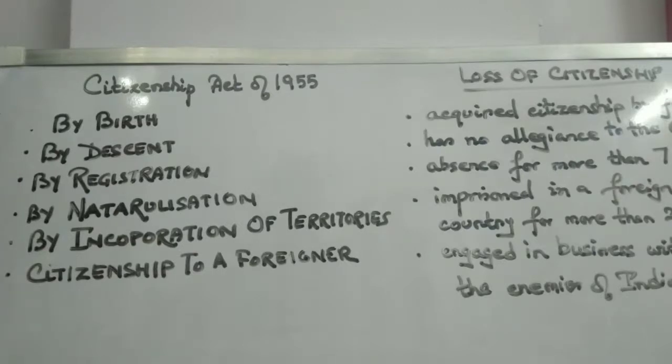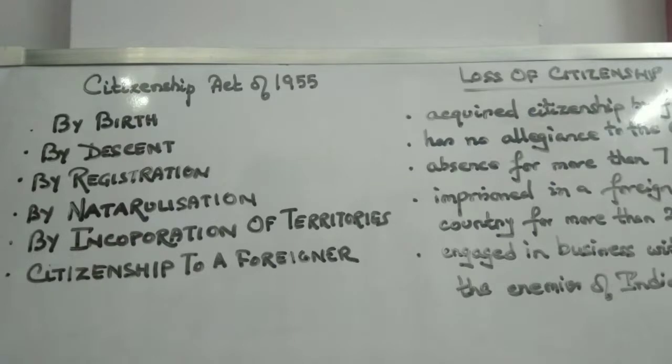While granting citizenship to a foreigner, the Citizenship Act of 1955 lays down certain provisions. Now, what are these provisions? The person must submit his documents properly.